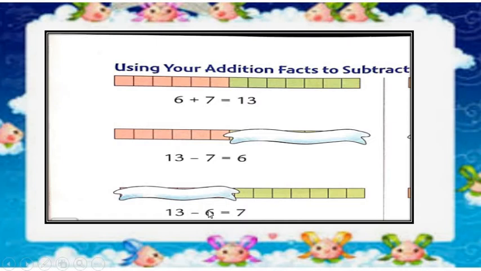13 minus 6. As you all know that this number strip is having 13 blocks in it. So we are going to subtract 6 out of that. Here we have done it. See how many blocks are remaining. 1, 2, 3, 4, 5, 6 and 7. 13 minus 6 is equal to 7. So here we have compared the sum as well as addition and subtraction. Let's see some more examples.